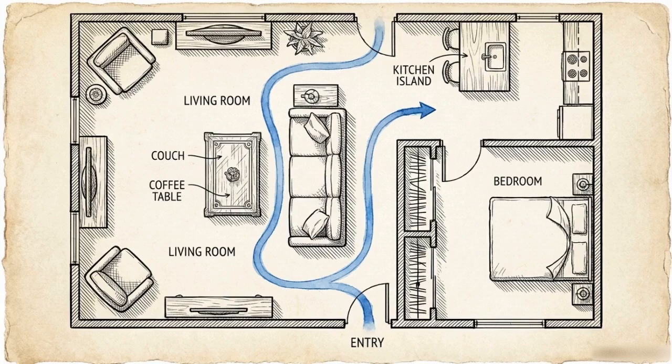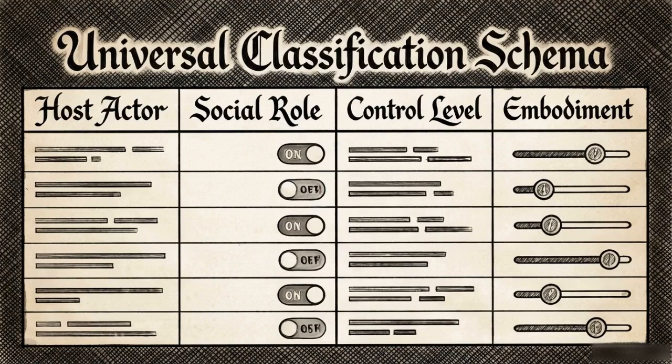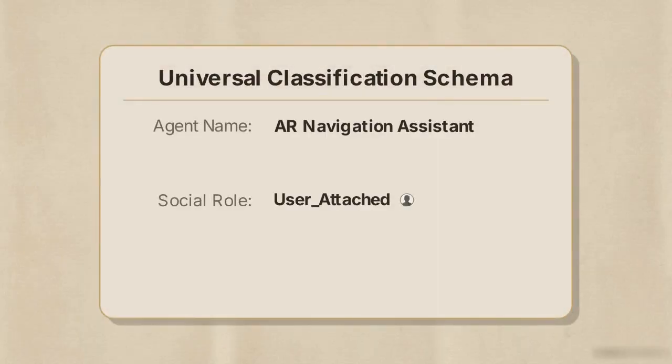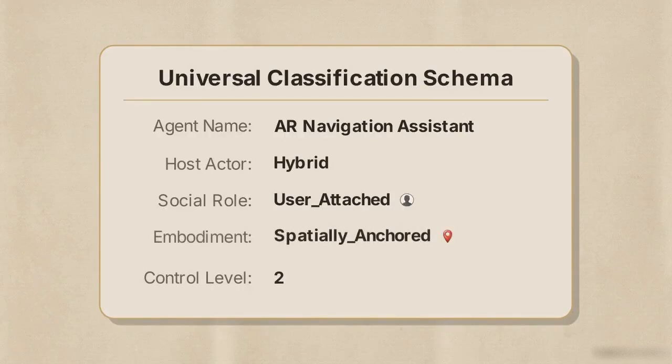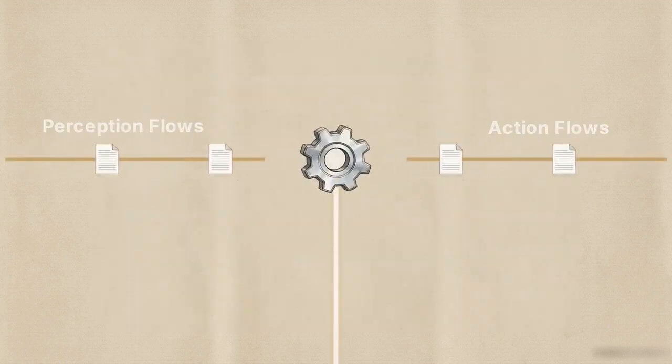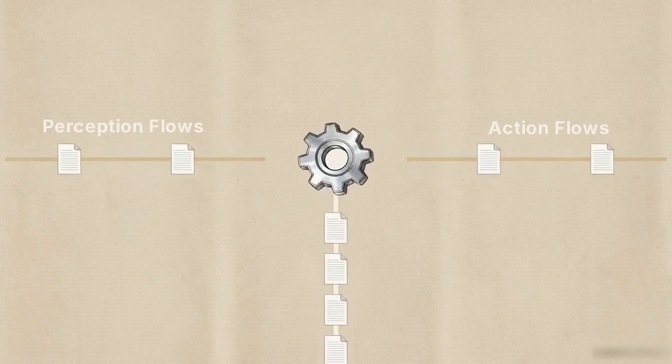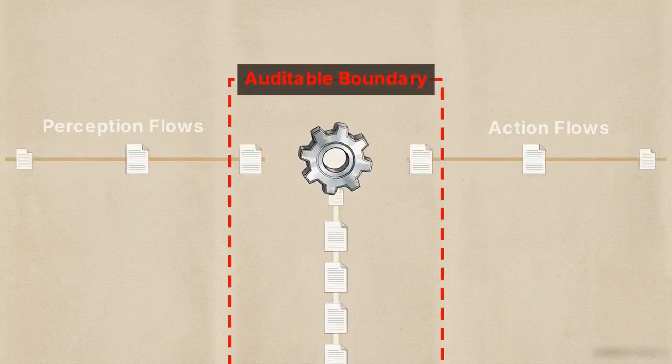of the human user. This is the complete classification schema, providing the standardized technical fields required for developers to govern and move these autonomous entities across platforms. Profiling an AR Navigation Assistant shows this deployment. The schema populates host actor is hybrid, control level is 2, embodiment is spatially anchored. Sliding this control from 0 to 4 defines escalation triggers, setting exactly when the system asks permission. By strictly mapping the perception and action flows, engineers establish auditable boundaries for infrastructure platforms.